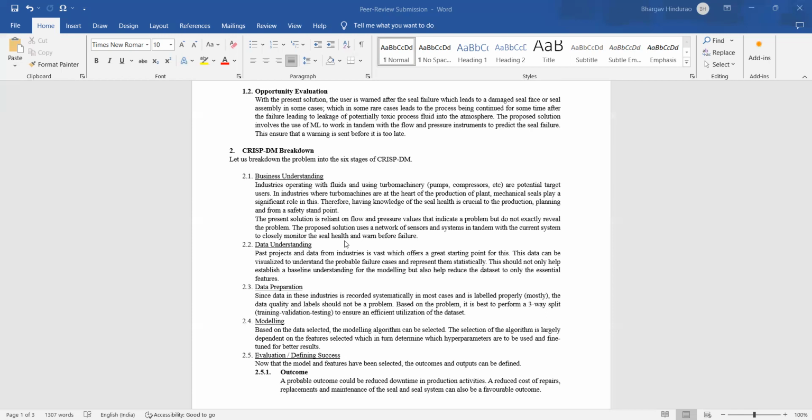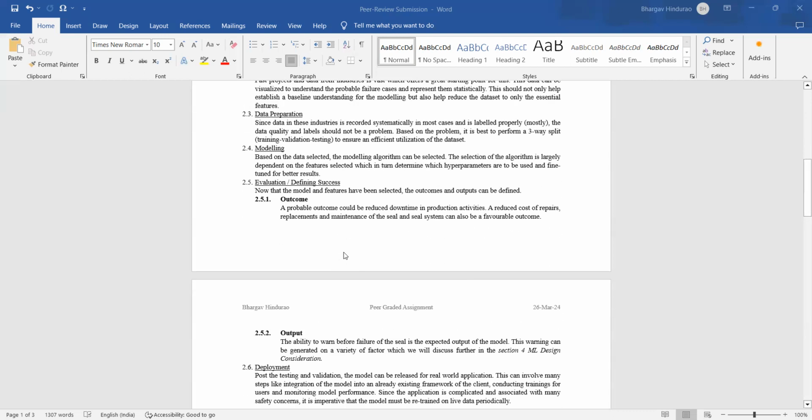We already have industries which have been operating on these traditional methodologies for quite a long time, so there is a lot of data. From a data preparation standpoint, this flow and pressure data has been recorded very consistently, which means that there is data already prepared and labeled. So that is not a very big issue. For modeling, the modeling algorithm can be selected based on the kind of data that we have. The algorithm will depend on the features that we select based on our initial exploratory analysis, and then the hyperparameters can be selected and tuned for better results.